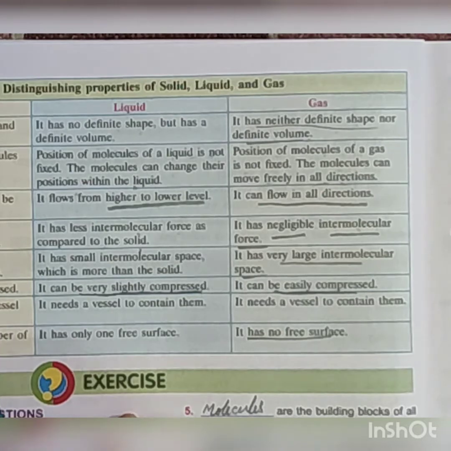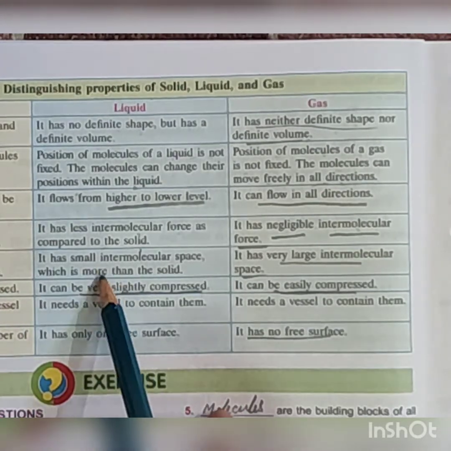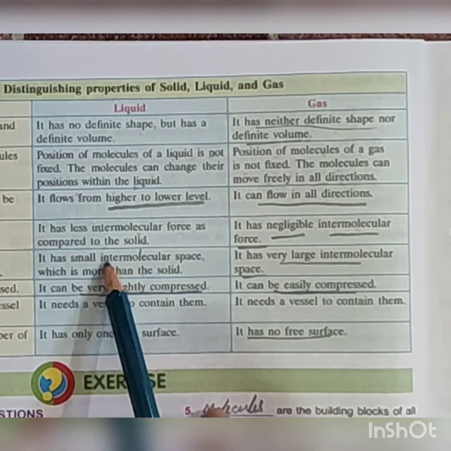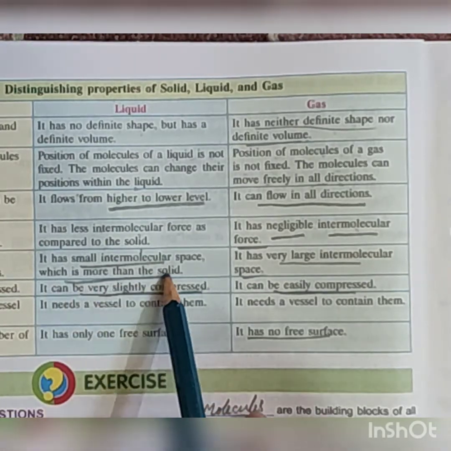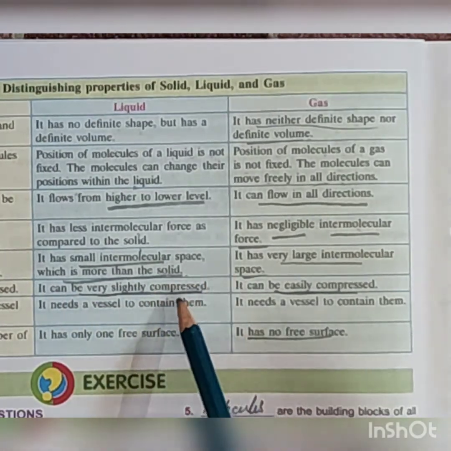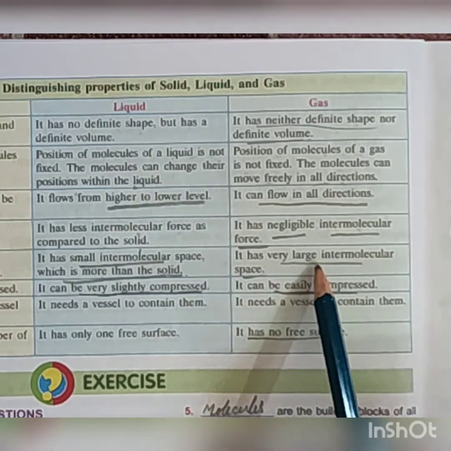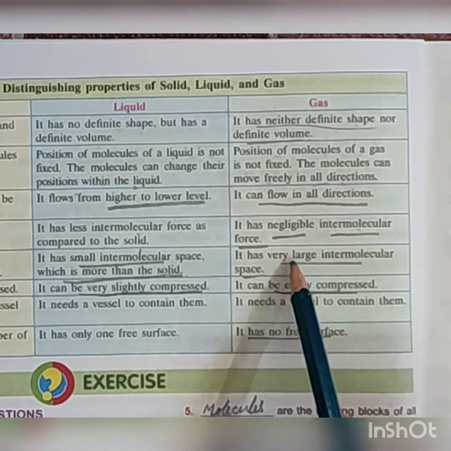In case of solid, intermolecular space is very small. In case of liquid, intermolecular space is small, which is more than solid. And in case of gas, intermolecular space is very large.